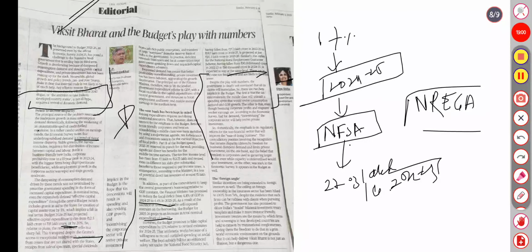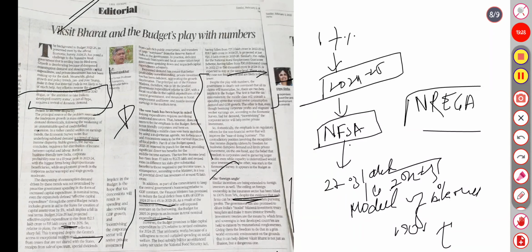So the foreign angle is similar: incentives are being extended to foreign investors as well. The ceiling on foreign ownership in the insurance sector has been hiked from 74% to 100%. Despite the evidence, such firms can be ruthless. The model of bilateral investment treaty. So the Viksit Bharat is not just an illusion but a dangerous one.